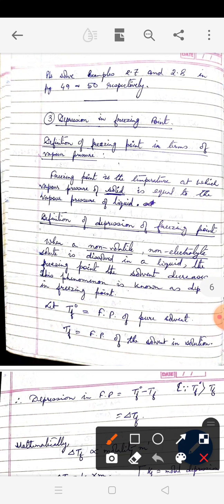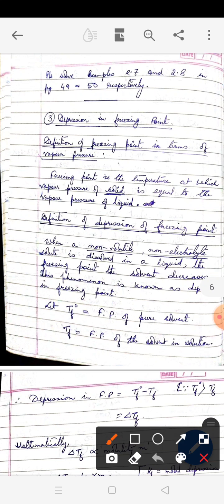So, when a non-volatile, non-electrolyte solute is dissolved in a liquid, please remember the conditions. What should be the nature of the solute? Non-volatile and non-electrolyte. And when the solute is non-volatile, usually when it is solid, is dissolved in a liquid, the freezing point of the solvent decreases. This phenomenon is called depression in freezing point. Now, let us see the derivation.